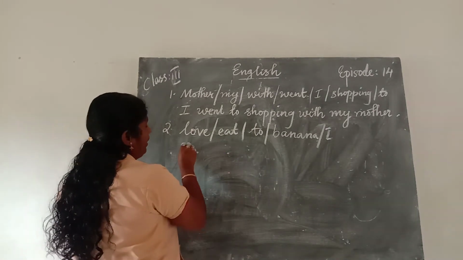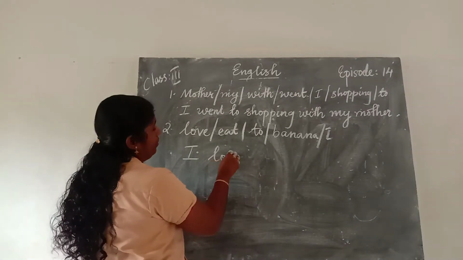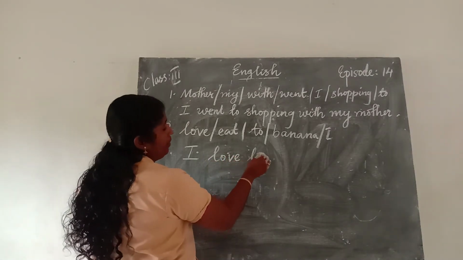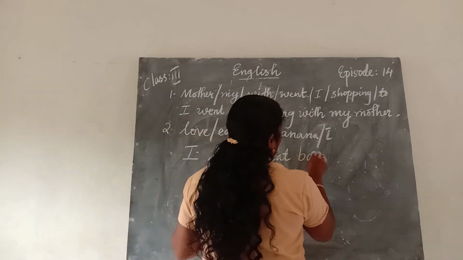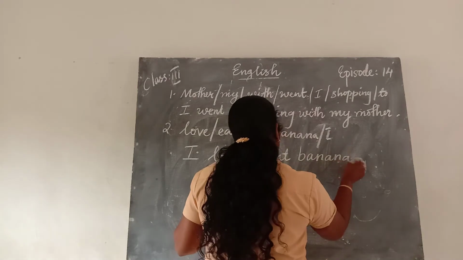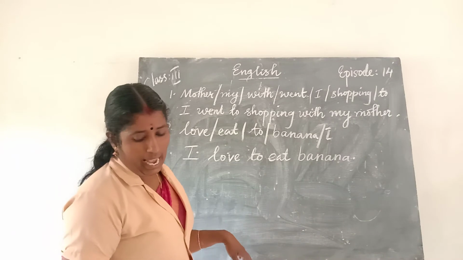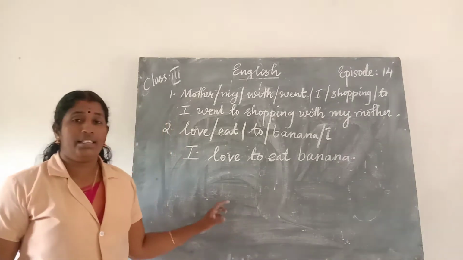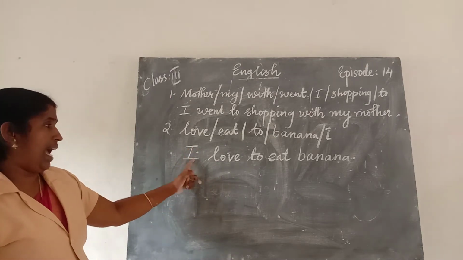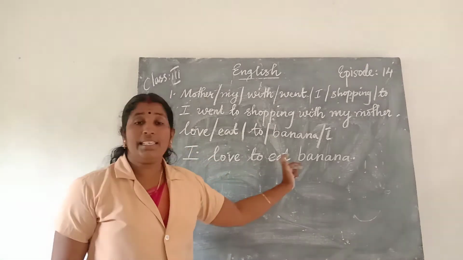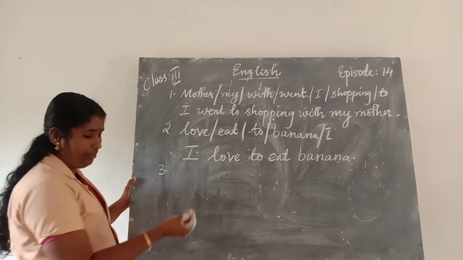First one, subject, I, love, to eat, banana. I love to eat banana. It is a statement. So put a full stop there. I love to eat banana. Is it a meaningful sentence? Yes, it is a meaningful sentence. I love to eat banana. Is it clear now? Then third one. Look at the third one.